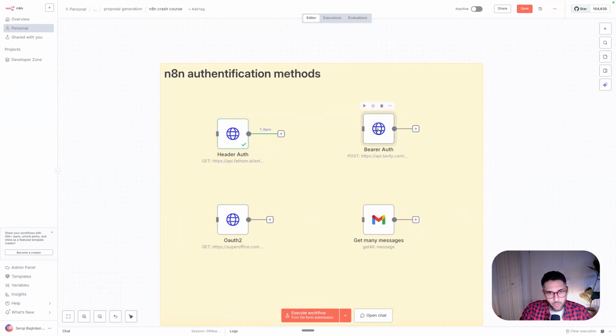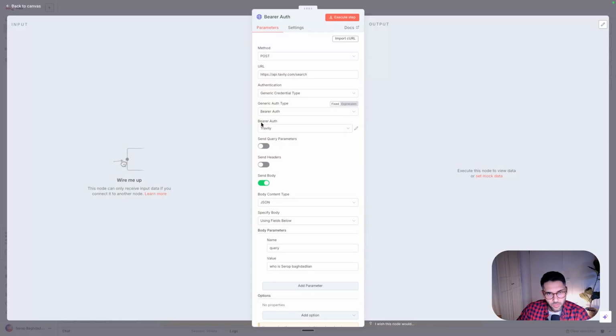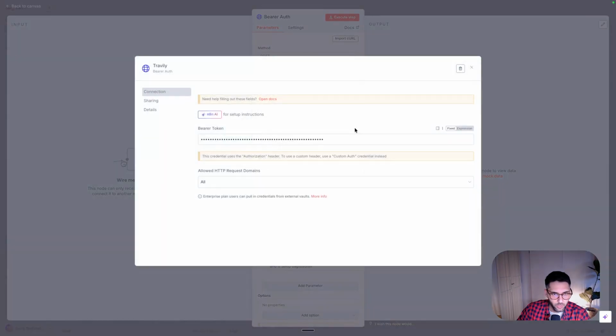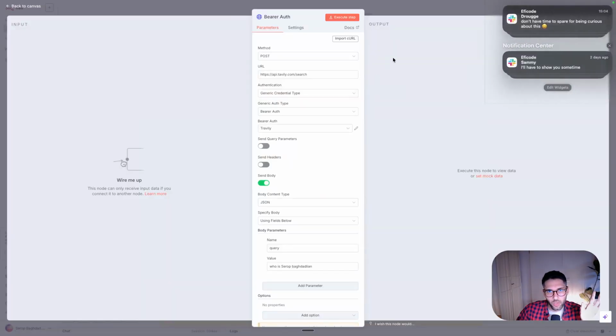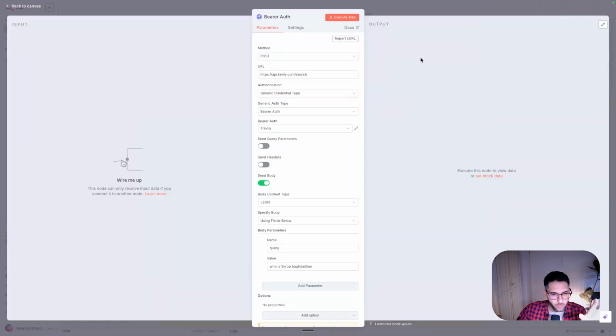The second type of authentication is called the bearer auth, which basically is the same as the header auth, literally the same. Some websites ask for it, for example, Travelly. And again, if you want to access this, you can either send it as a header or add it here, which I like because it's encoded. Here, luckily, there is no header name that we had to add before, because it's always following the same structure. I'm going to show you how it looks.